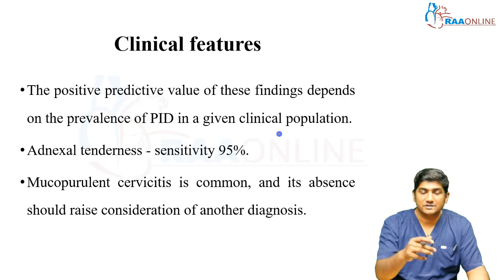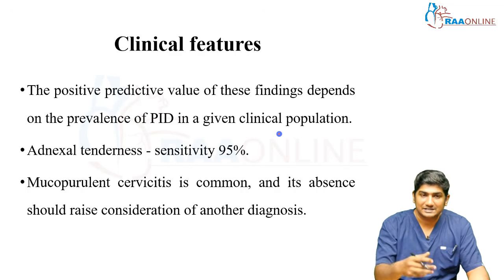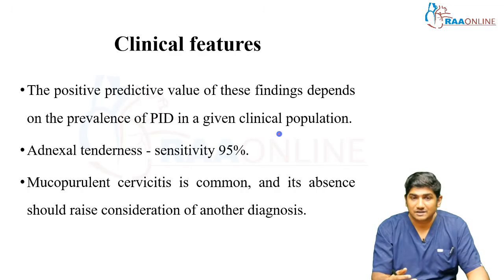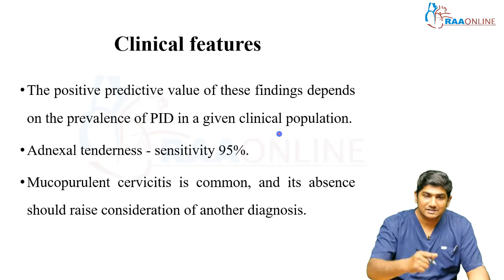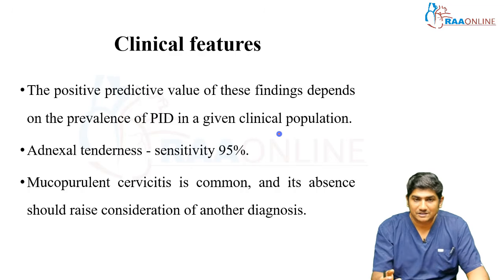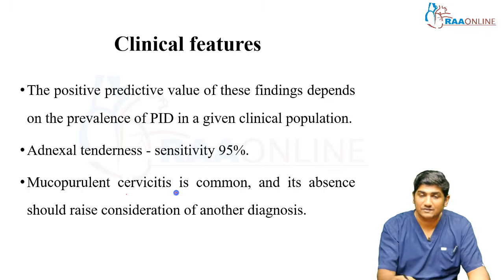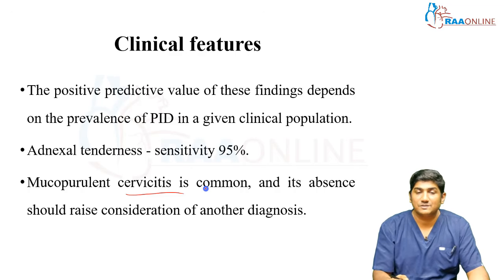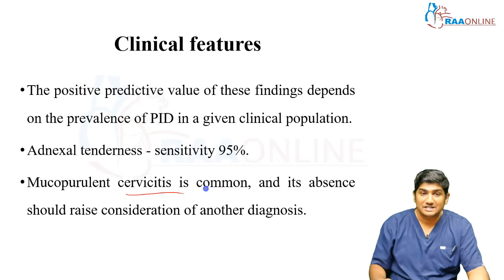A young female presenting with low abdominal pain, adnexal tenderness, and no other causes found; you do an ultrasound abdomen, the appendix is completely normal, or the fallopian tube is looking inflamed. All these point to PID, right? Mucopurulent cervicitis is very common. If there is no cervicitis, you might think of an alternate diagnosis for this abdominal pain. That is how sensitive cervicitis is.